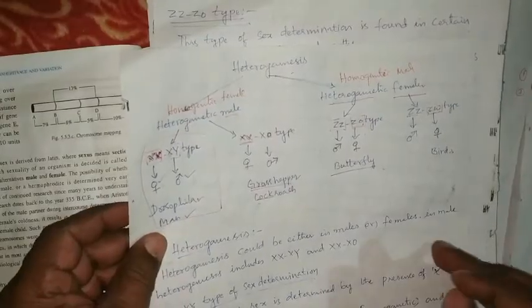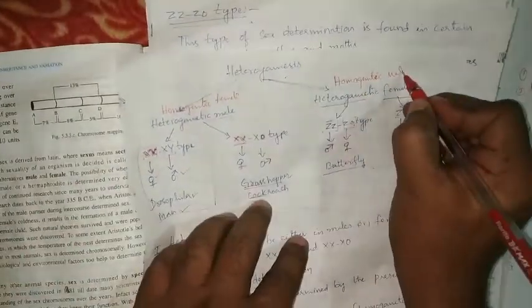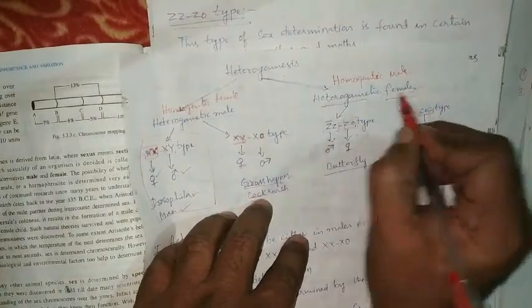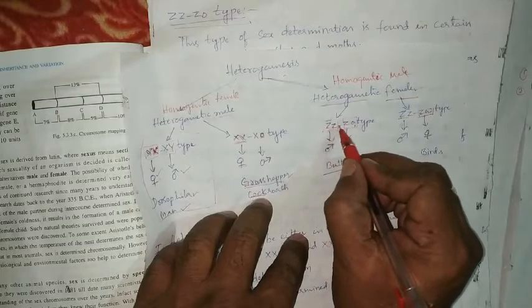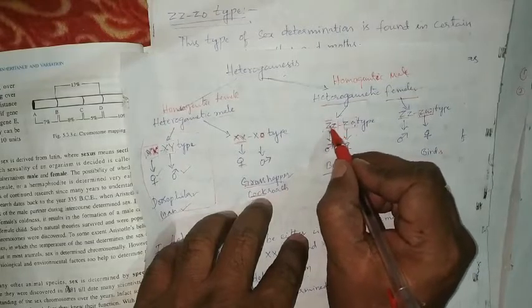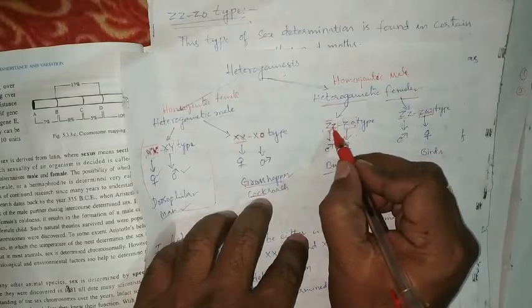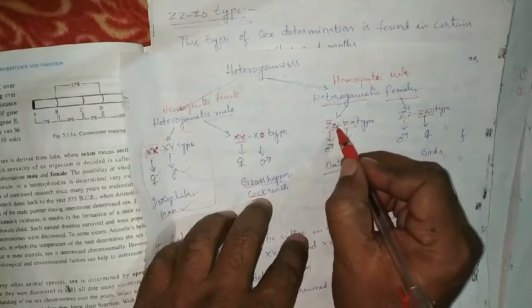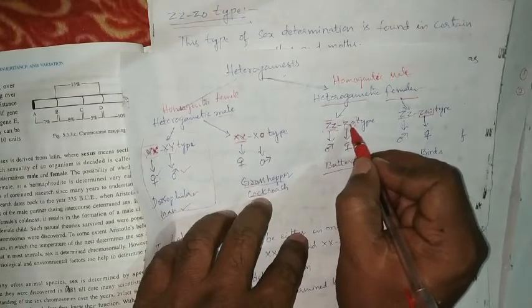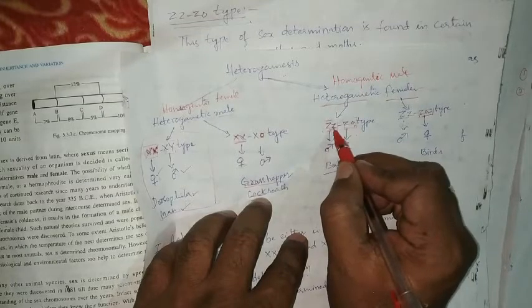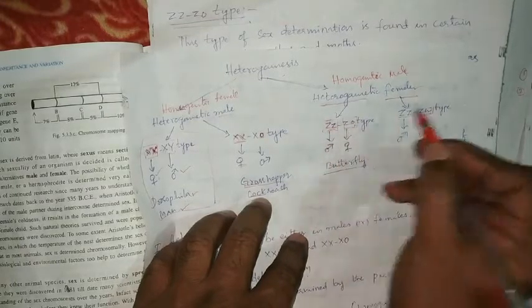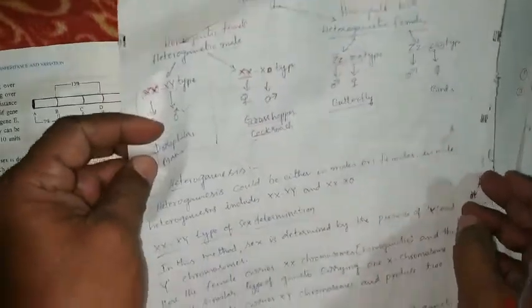Next, homogametic male and heterogametic female. Homogametic male has the same type of allosomes, which represent the male here. Different types of allosomes represent the female here. So we see first the ZO type of sex determination, that is seen in the butterflies.